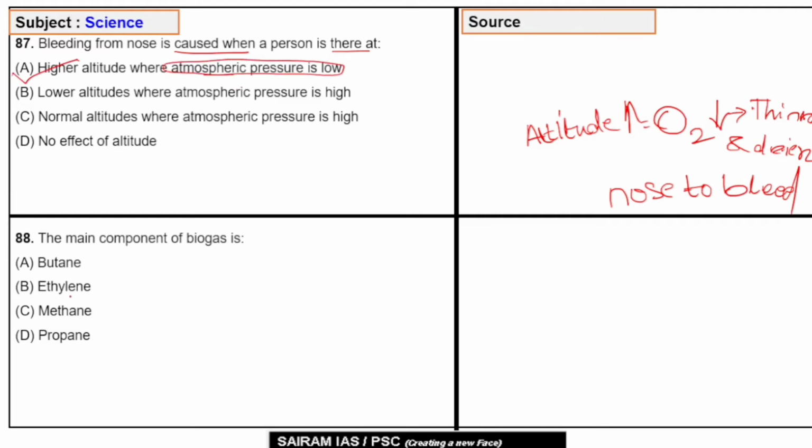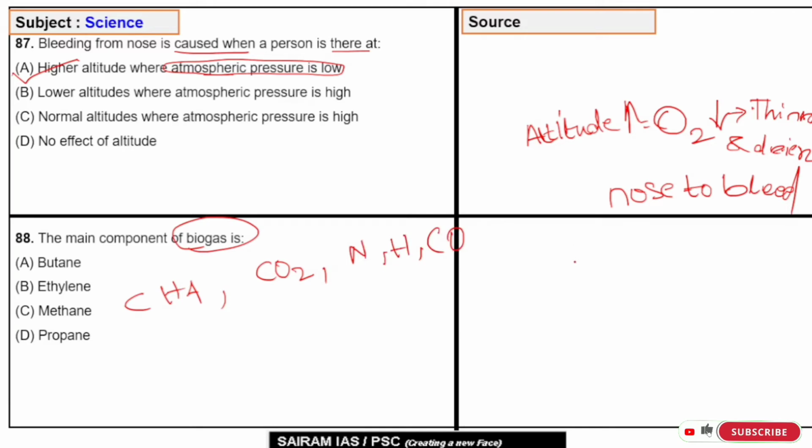Question number 88. The main component of biogas is, very simple question, methane. Biogas is primarily composed of methane, carbon dioxide and trace amounts of nitrogen, hydrogen and carbon monoxide as well. It occurs naturally in marsh, known as swampy gas, and as a result of enteric fermentation in cattle and other ruminants. So the correct answer will be C. Methane.